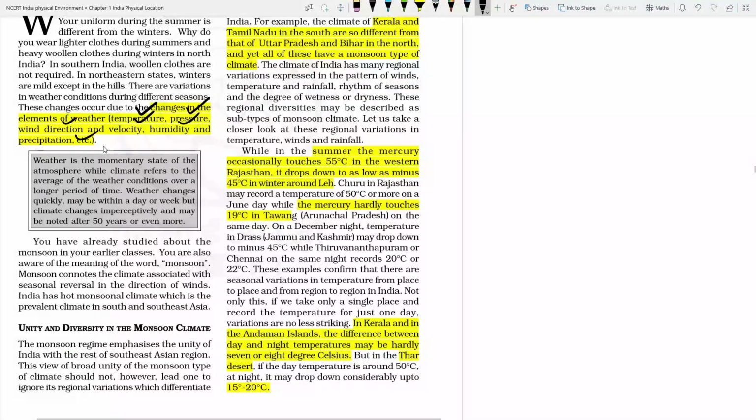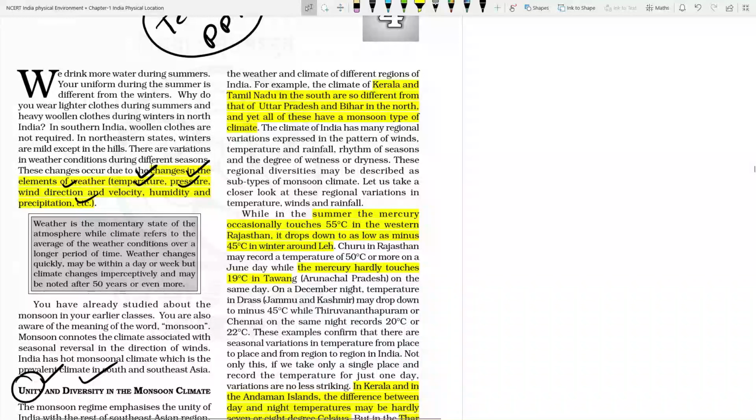India is specifically known for the monsoon type of climate, which provides unity in diversity. Whole of India is covered by a single season, the monsoon season, which is common to most of the states. At monsoon, all the territories of India will be experiencing rainfall, and that is a unifying factor throughout India. Because of the rainfall, the sowing season is common throughout India.